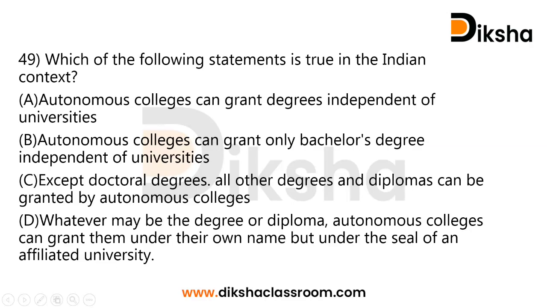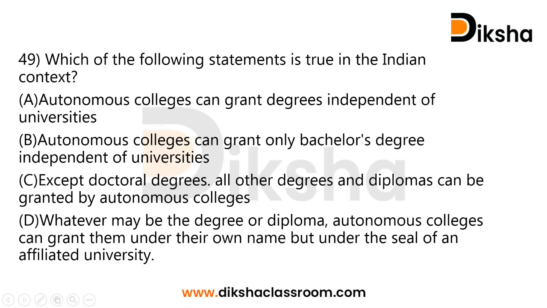First statement: autonomous colleges can grant degrees independent of universities. Second: autonomous colleges can grant only bachelor's degrees independent of universities. Third: except doctoral degrees, all other degrees and diplomas can be granted by autonomous colleges.